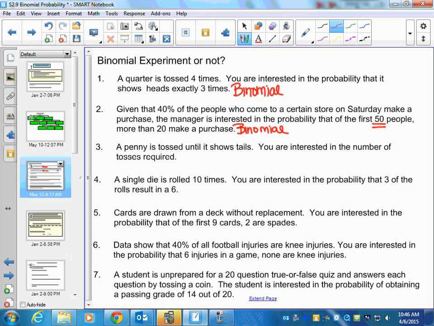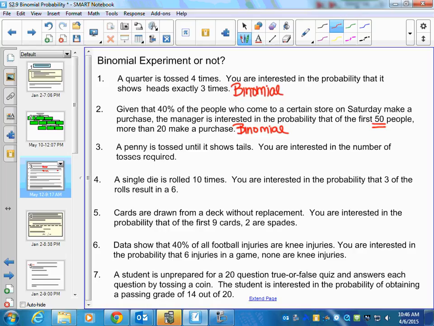Now I like this next one because it says a penny is tossed until it shows tails. You're interested in the number of tosses required. Do you know how many times you're going to toss this coin? No, so this one would represent something that's not binomial because we don't have a fixed number of trials.